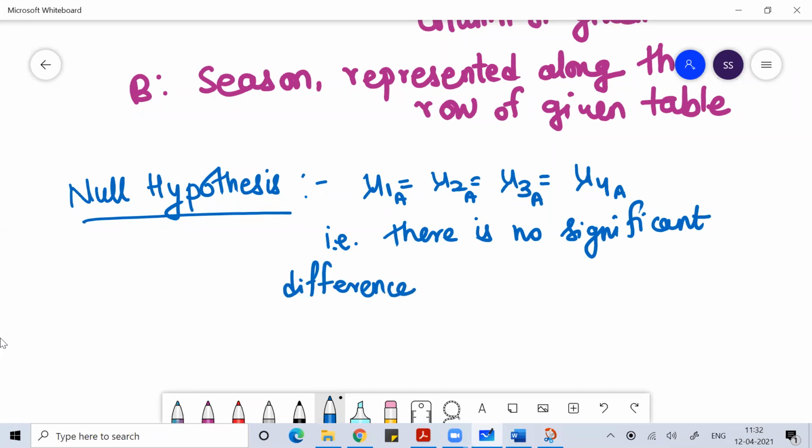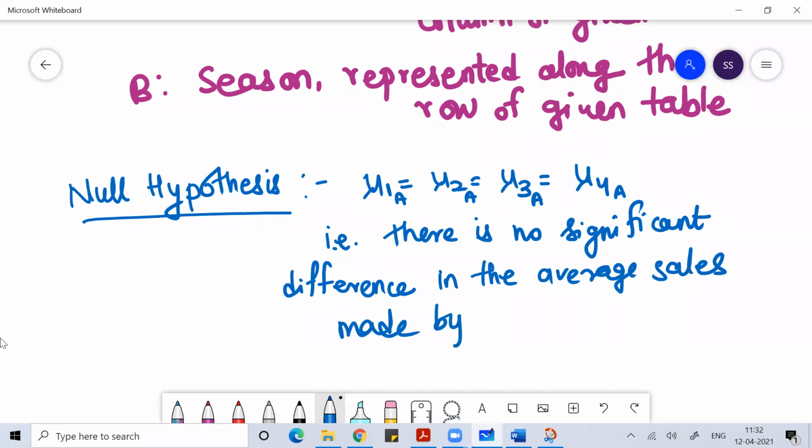There's no significant difference in the average sales made by different salesmen.